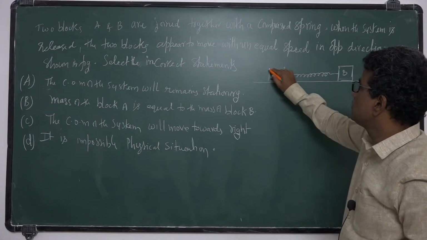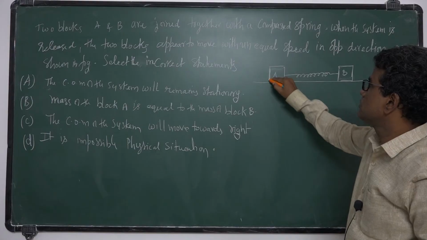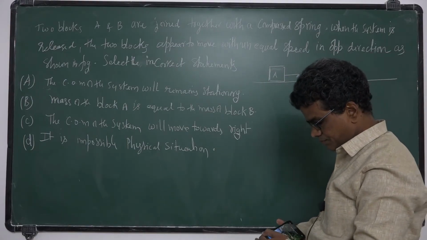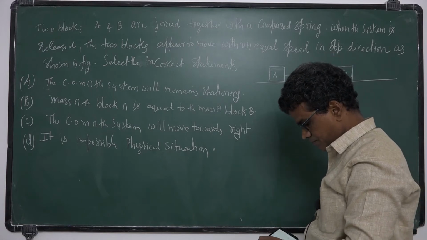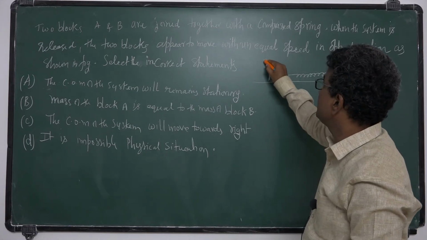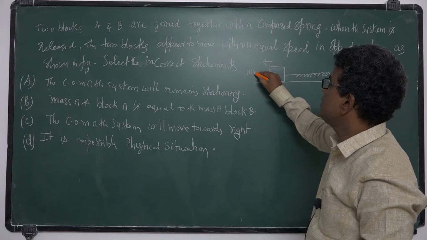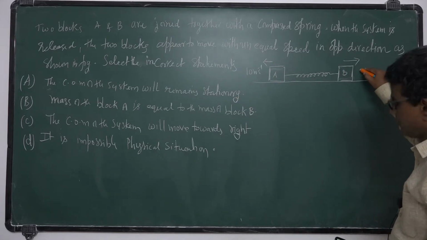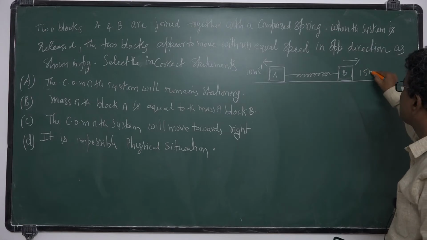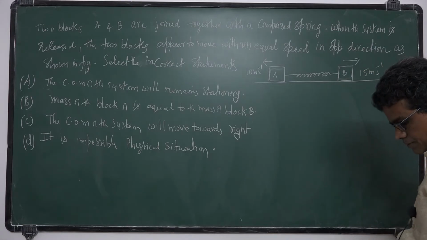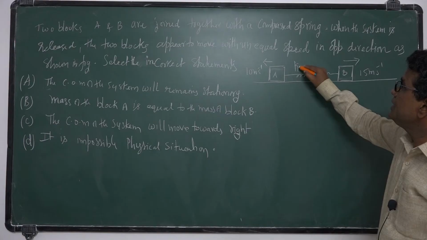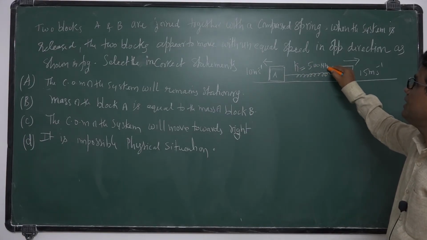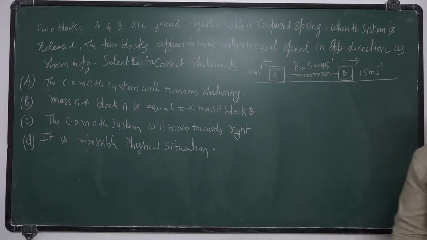This one moves with velocity 10 meter per second, and this moves with velocity 15 meter per second. The K value is 500 Newton per meter.